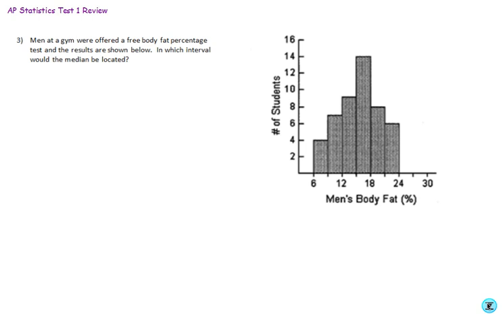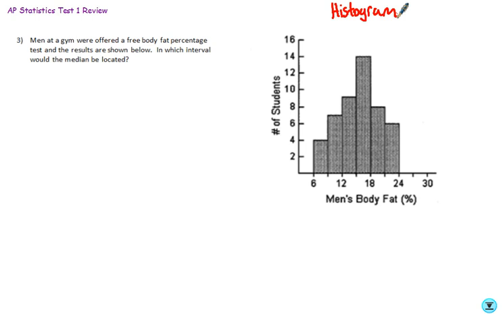Alright, so with 1 and 2 there was more heavy lifting. A lot more to go through on those two problems. This one I think you'll see is a little more straightforward. So it says men at a gym were offered a free body fat percentage test and the results are shown below. Right, so this is what we refer to as a histogram. And what a histogram shows you is quantities or amounts for different categories.